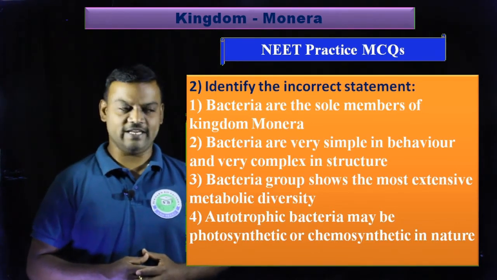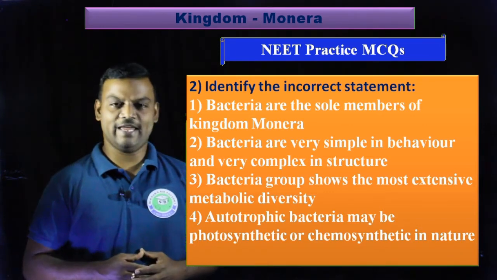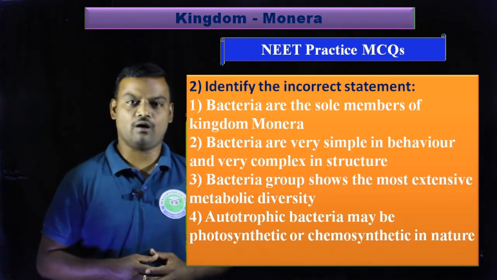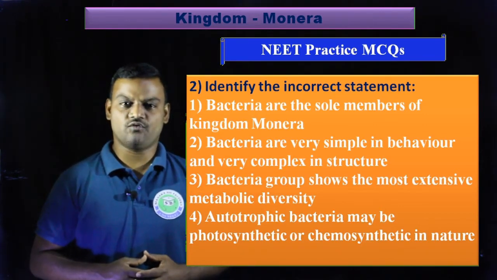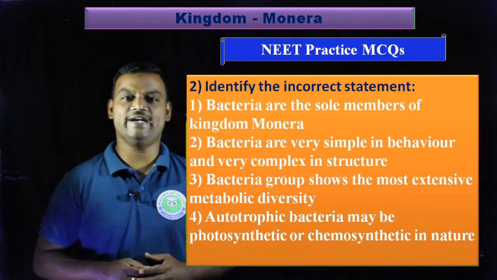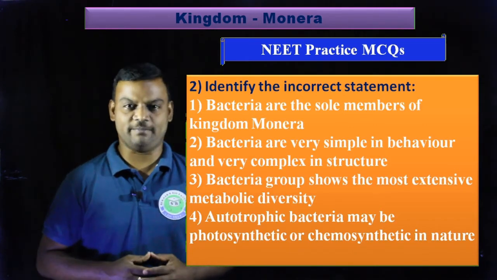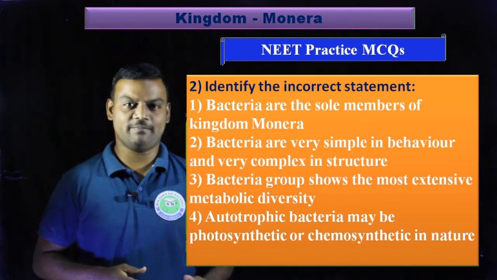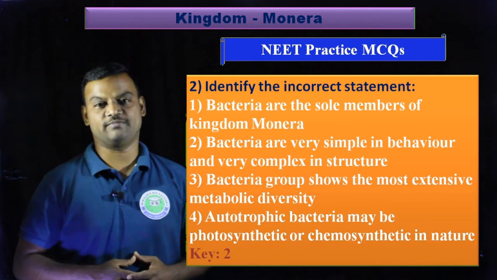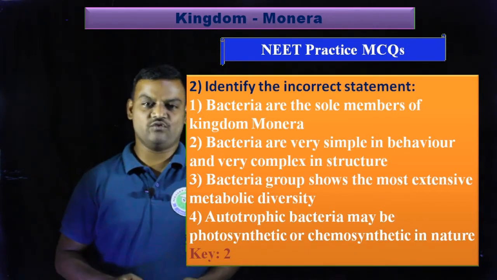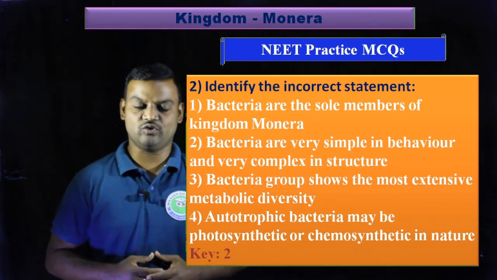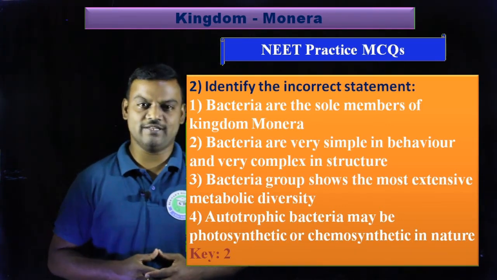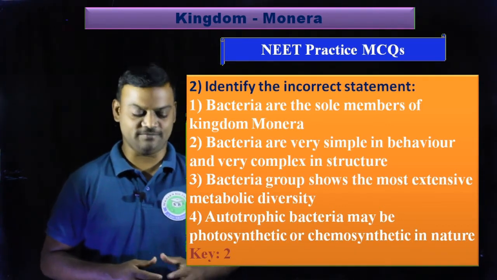And fourth option, autotrophic bacteria may be photosynthetic or chemosynthetic in nature. So these are the four options for this question. In this, we have to identify the incorrect statement. Here, the incorrect statement is the second option, because bacteria are very simple in structure but complex in behavior. So that's why the second option is the incorrect statement here.